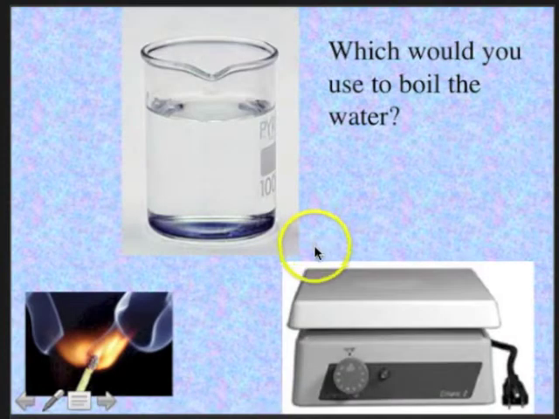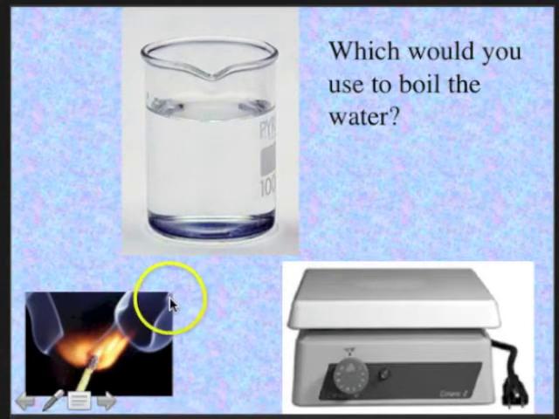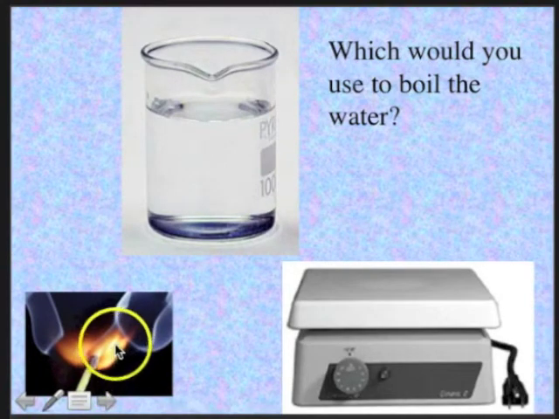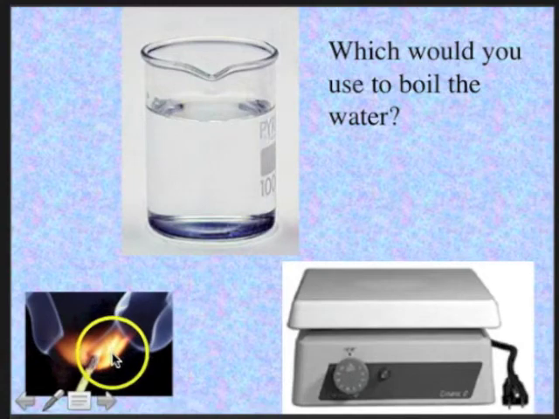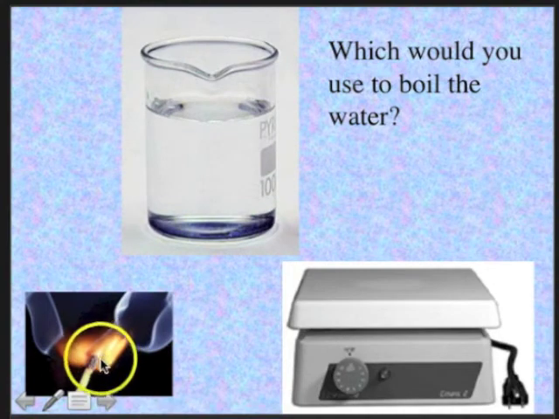Now, one thing we have to talk about that's confusing to students is the difference between temperature and heat content. This match over here has a very high temperature, but it doesn't have a lot of heat energy to it. If, for example, you wanted to boil this water, would you use this match, which is very high temperature, but not much heat energy?